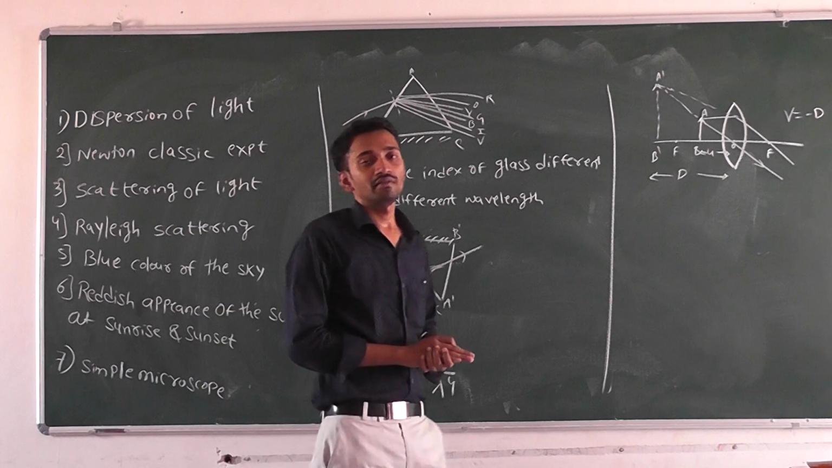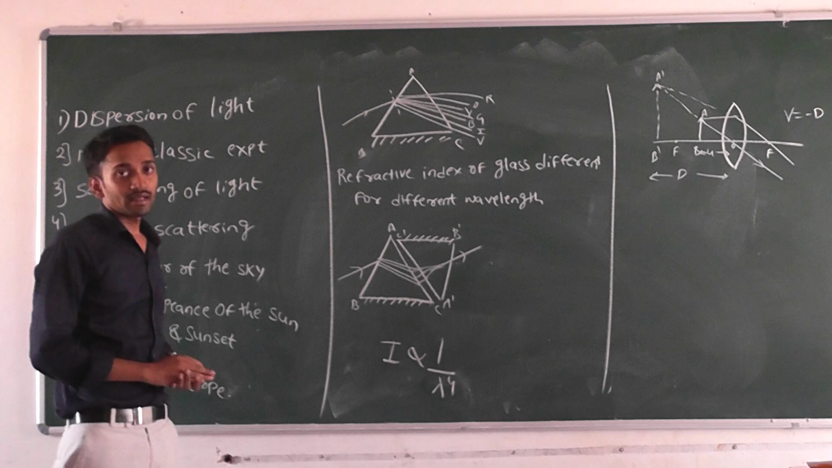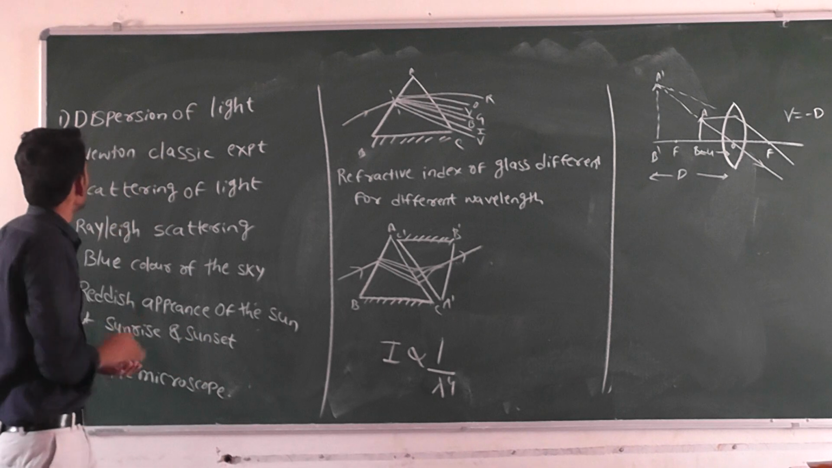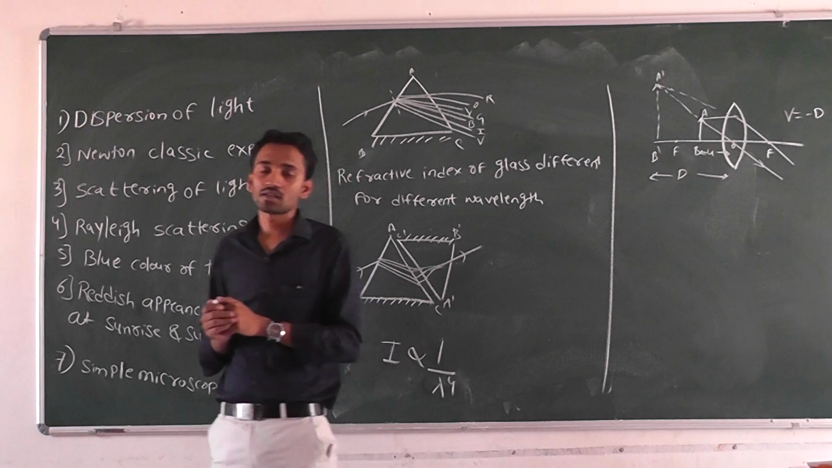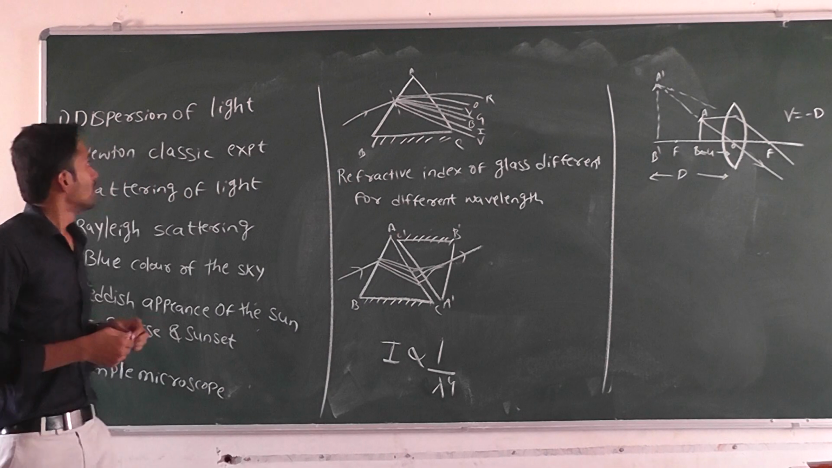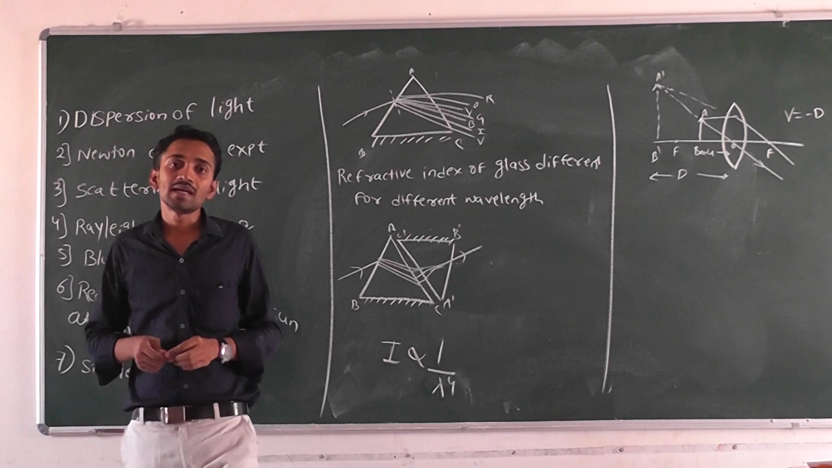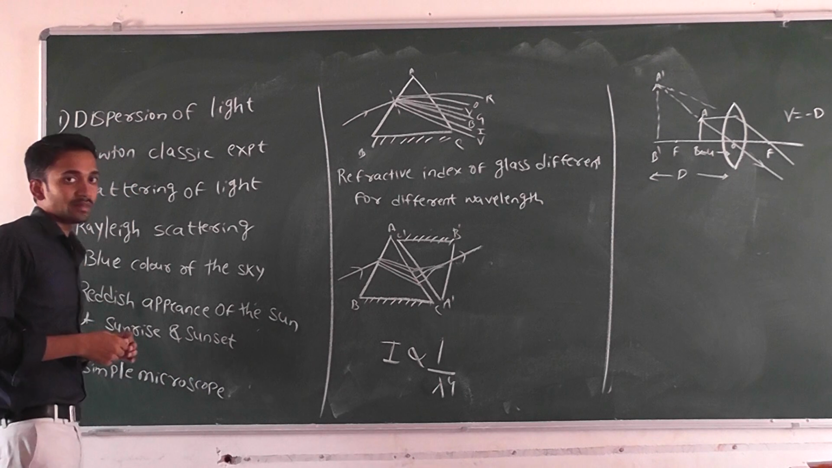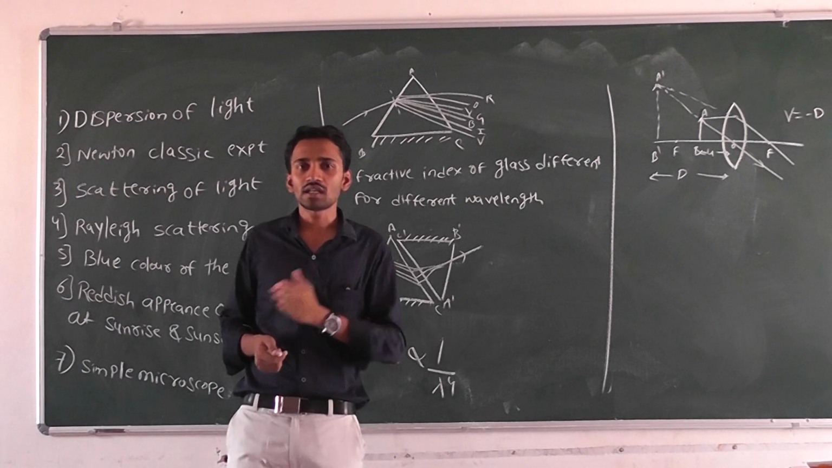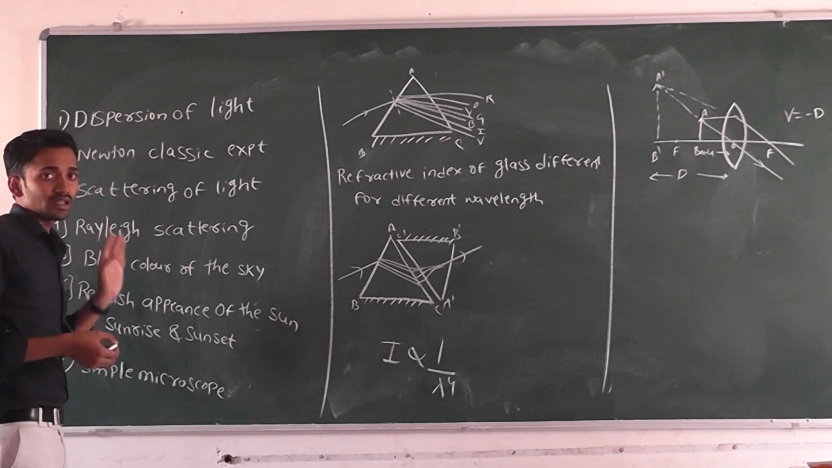In previous classes we have completed reflection of light rays and refraction of light rays. The third one is dispersion of light. I will recall reflection of light once again. What is the reflection of light? When a light ray is incident on a surface, the light ray is returned back to the same medium. We call this reflection of light. Refraction of light means the bending of a ray of light when it travels from one medium to another medium.